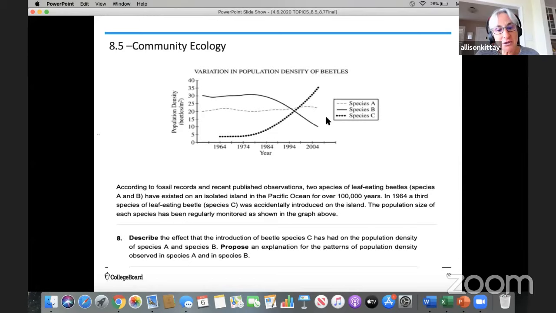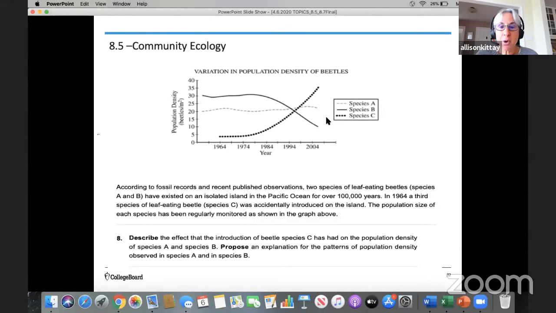Describe the effect of the introduction of beetle species C has had on the population density of species A and B. So you want to describe the effect that introducing species C has on both A and B, and then propose an explanation for the patterns of population density that you observe in species A and B. So take a look at the graph and see what's happening.